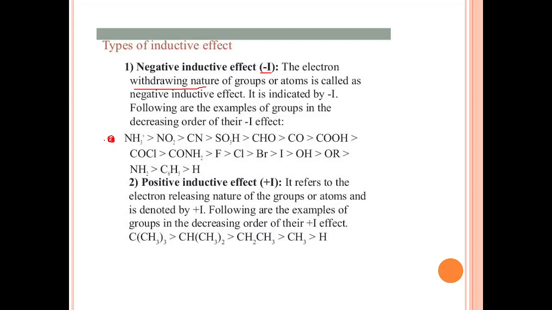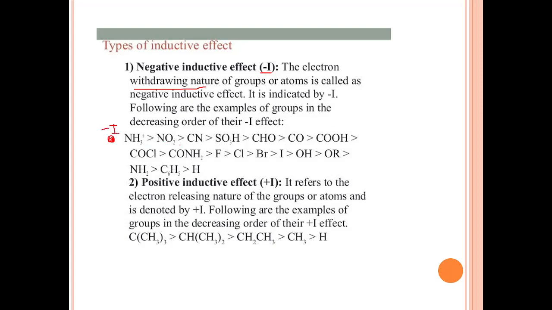These are arranged with the decreasing strength of these groups. Okay, so highest is NH3 plus. So friends, NH3 plus is the highest electron withdrawing group. That means it has the highest minus I effect.